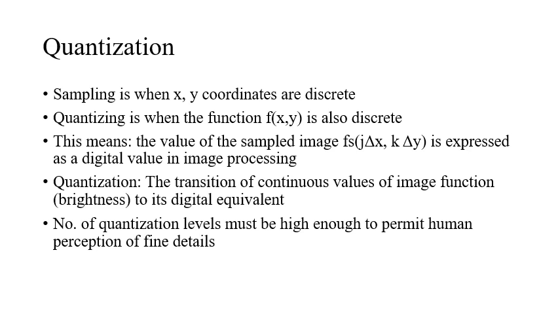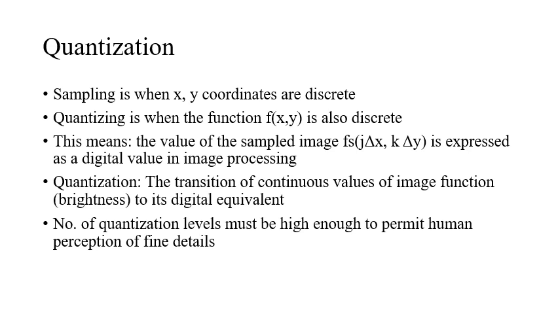So what is sampling? What is quantization? When the points x comma y are discrete, that is called sampling. Then, when the value at x comma y, or the function f of x comma y, is also discrete, we have to discretize not only x comma y but even f of x comma y. Once we sample x comma y, we get those coordinate values as discrete. But once we also sample the amplitude values, that is when we speak of quantization, when those function values are also discrete in nature.